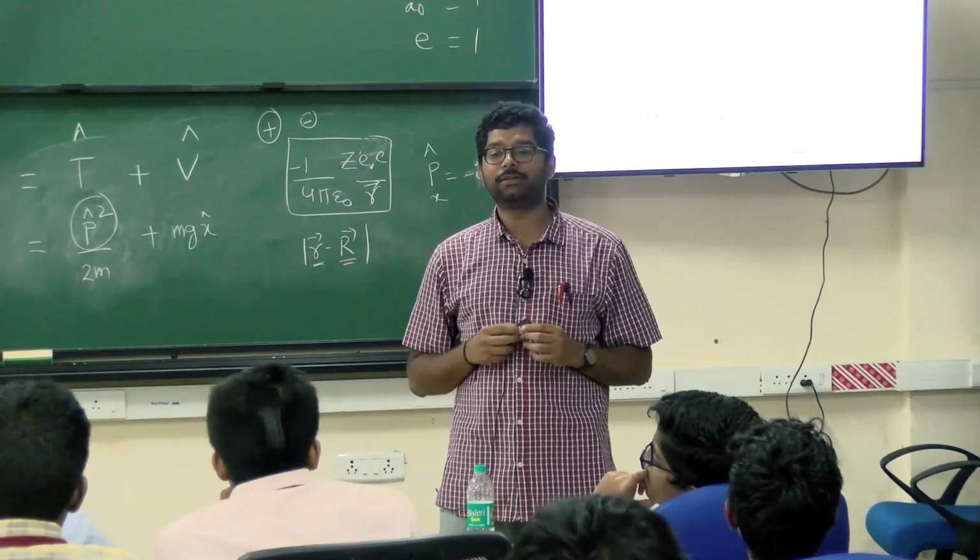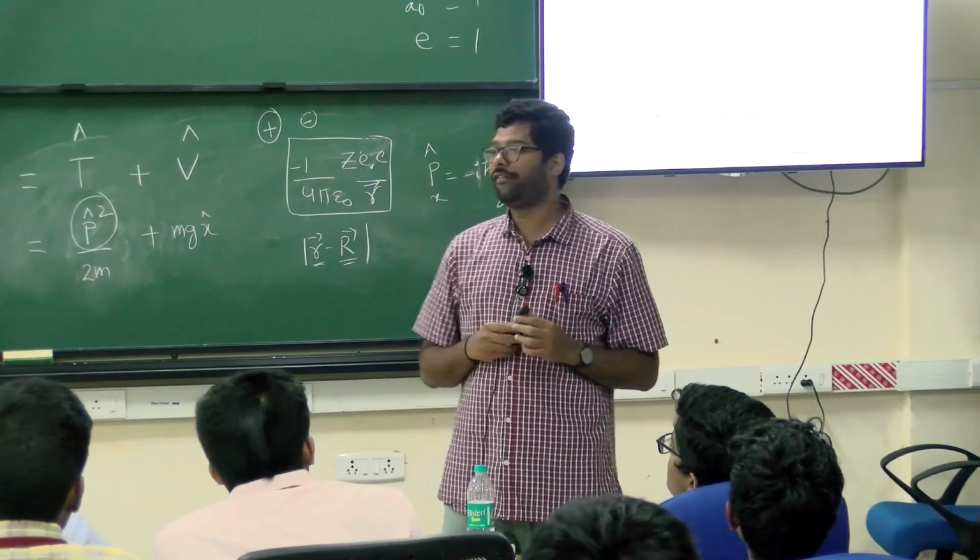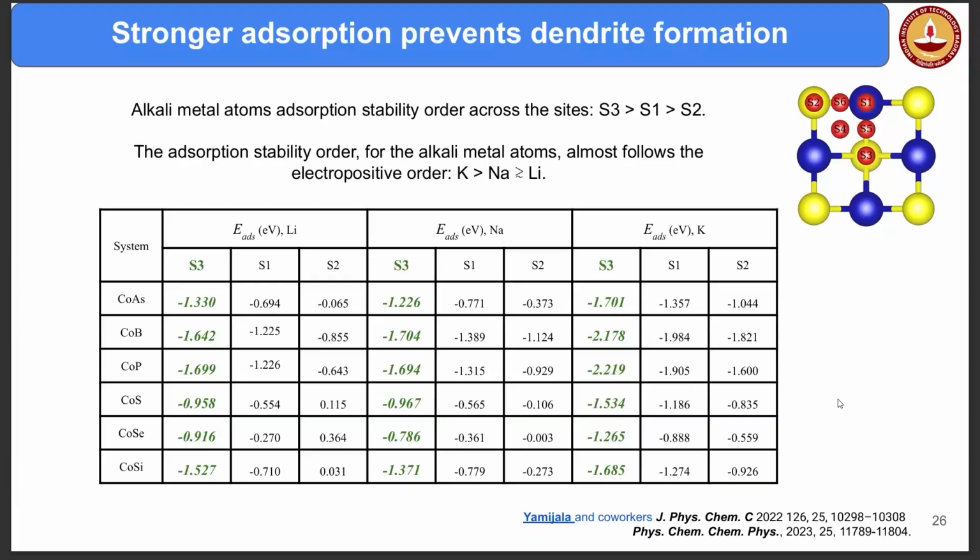The next thing is the affinity towards the metal atoms. That means I have to calculate the adsorption energies. I have calculated them and shown the numbers here. How many of you are able to see from the back side? Are you able to see the numbers? Yes? Okay. If you are not able to see, at least see that the negative sign is there.